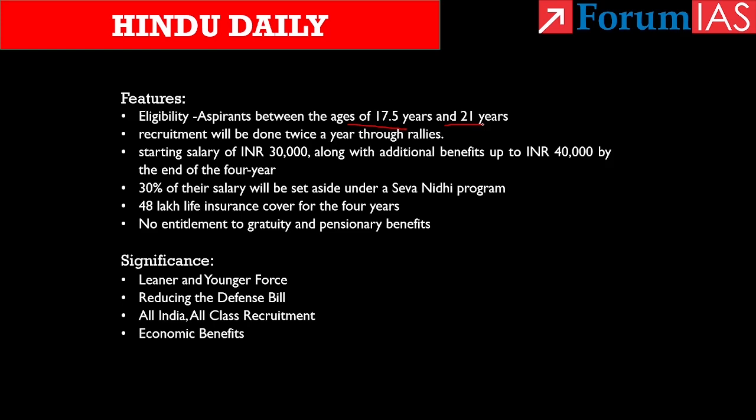During this period, they will get a starting salary of rupees 30,000 along with some additional benefits which will go up to 40,000 by the end of 4-year service. Know that in that 30% of their salary will be set aside under a Seva Nidhi program, and the government will also contribute an equal amount every month. At the end of the 4-year period, each soldier will get approximately 11.5 lakhs as a lump sum amount which will be tax free.